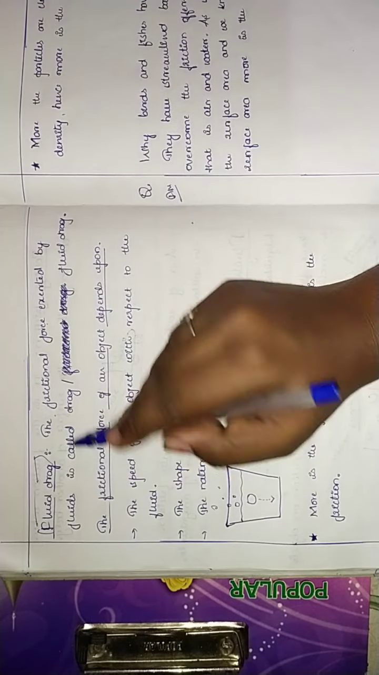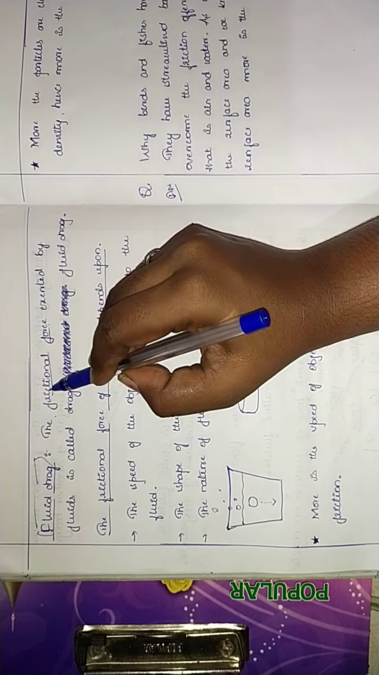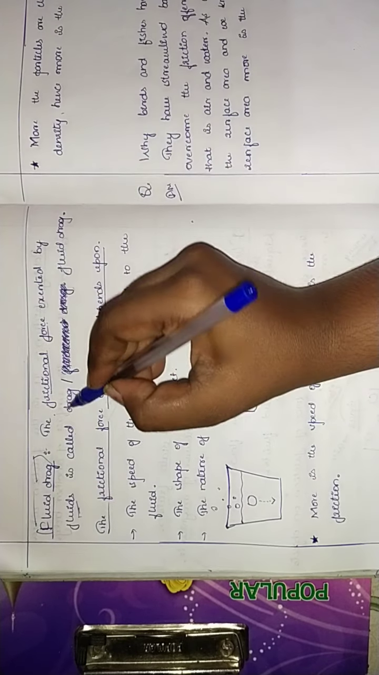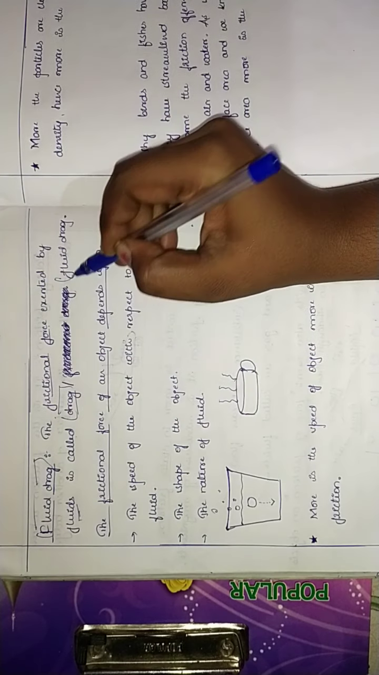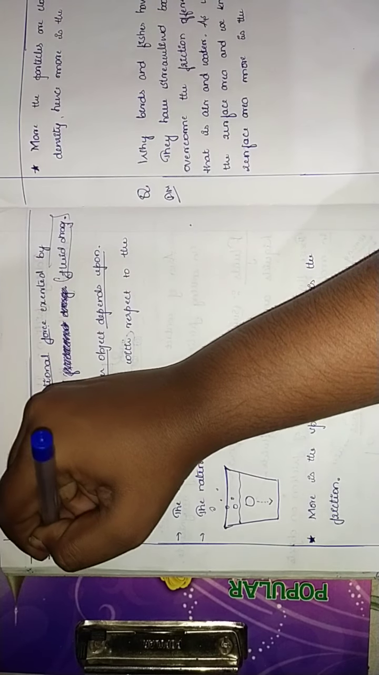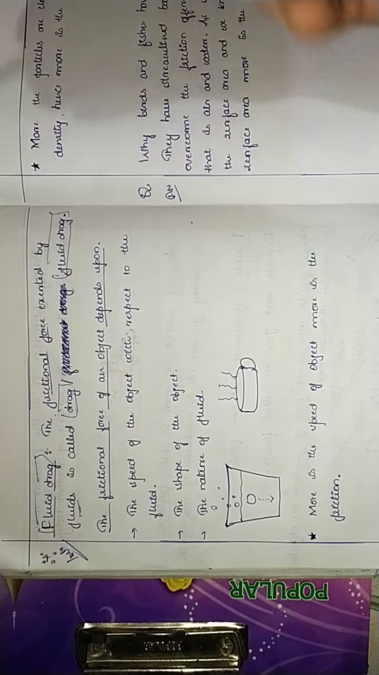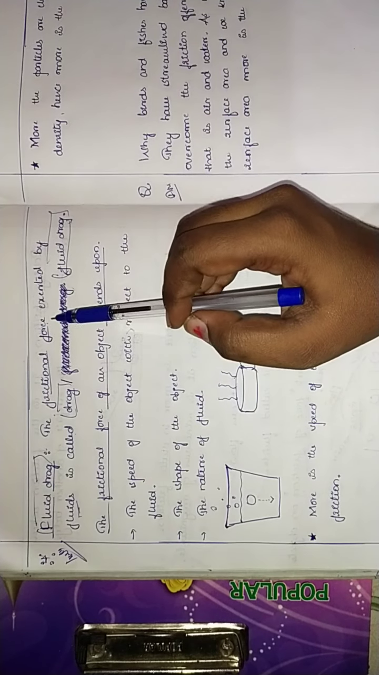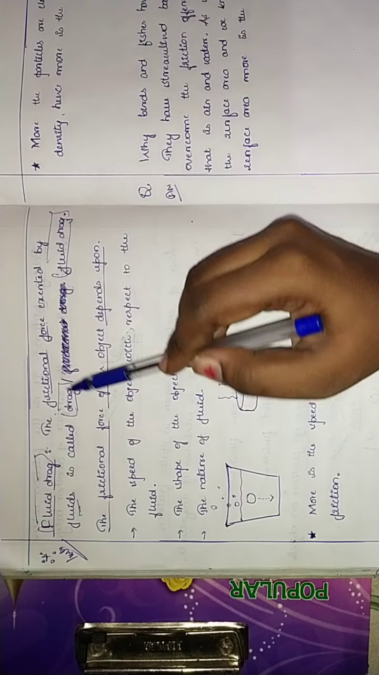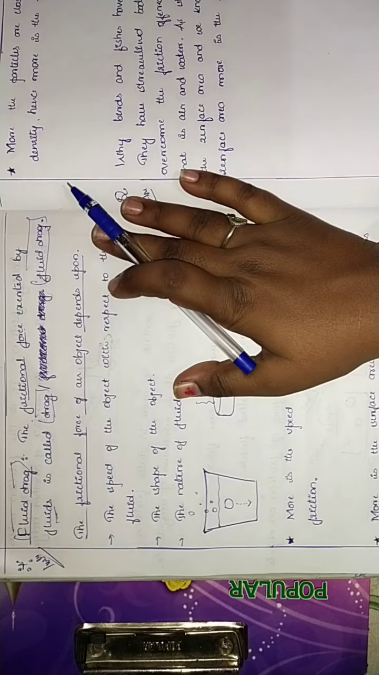So what happens? It is simple. Friction force, it exerts force, isn't it? Friction force exerted by fluids is called drag. You can take it as drag or fluid drag, anything may be. And even this may be asked for 1 mark. What is fluid drag? The frictional force exerted by fluids is called drag or fluid drag.